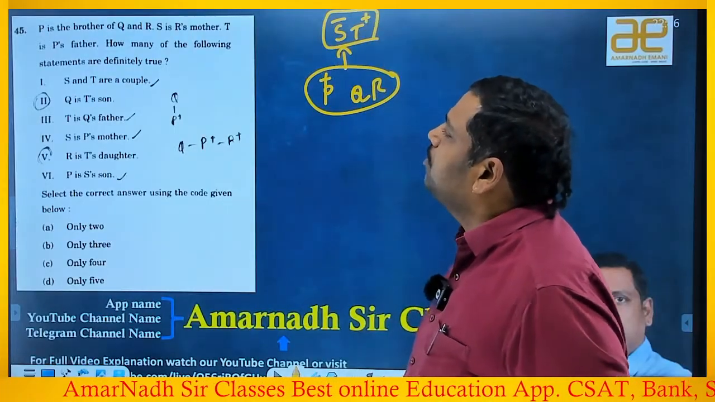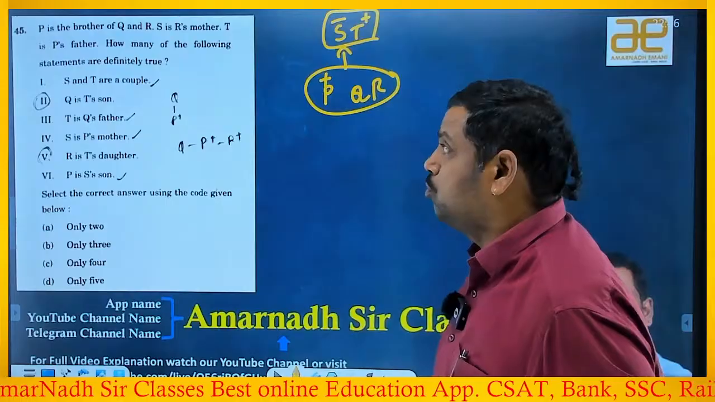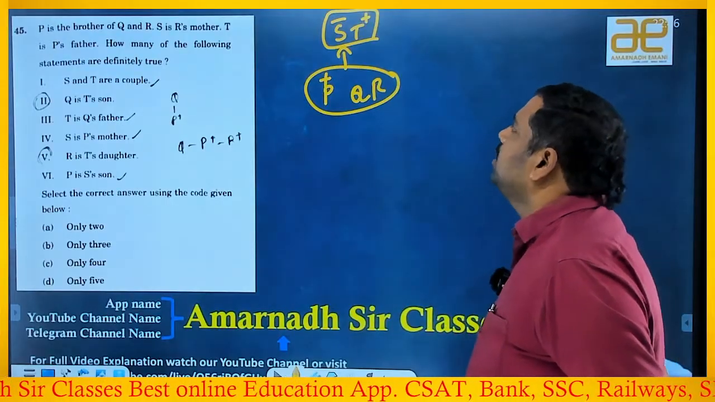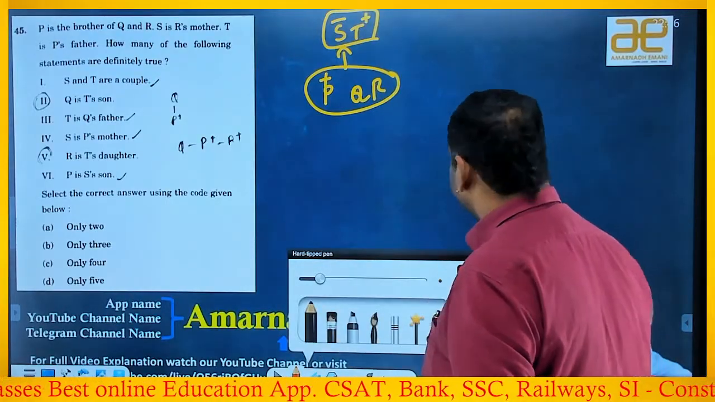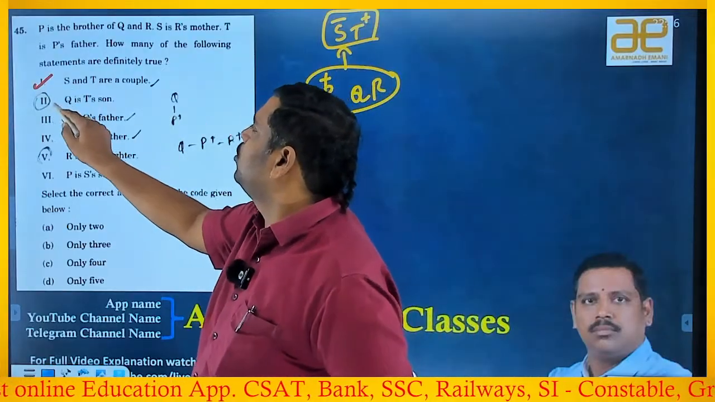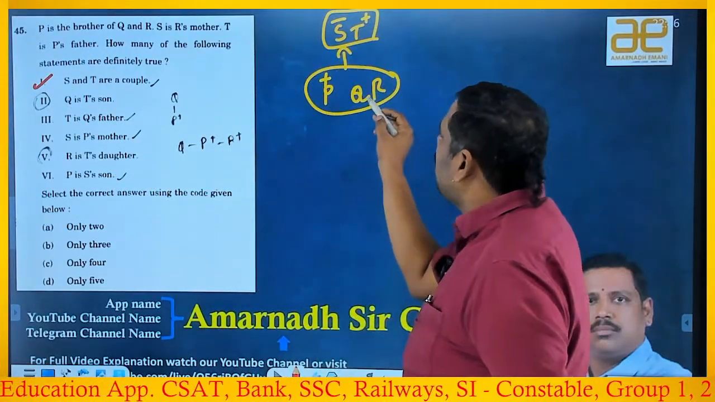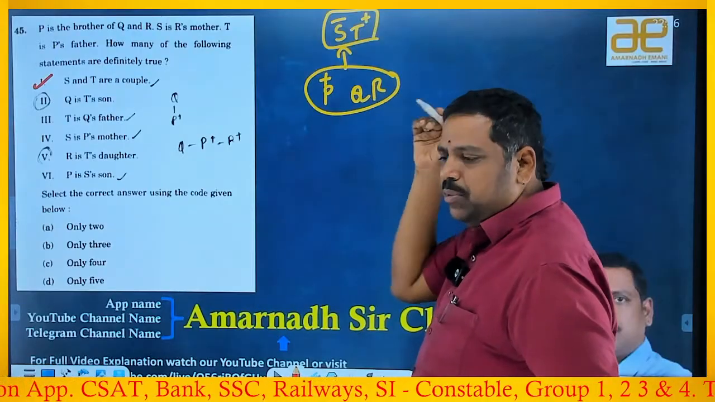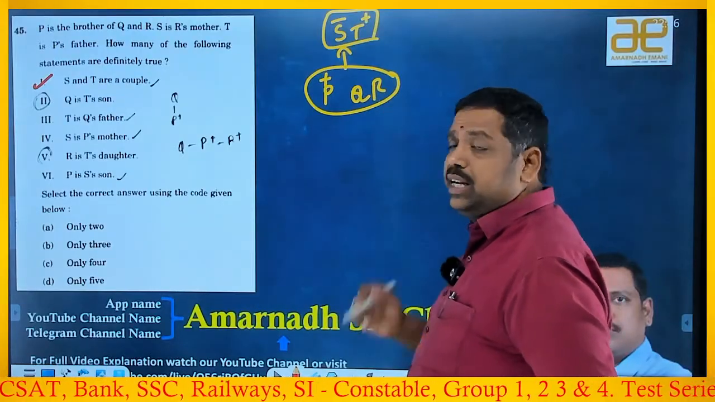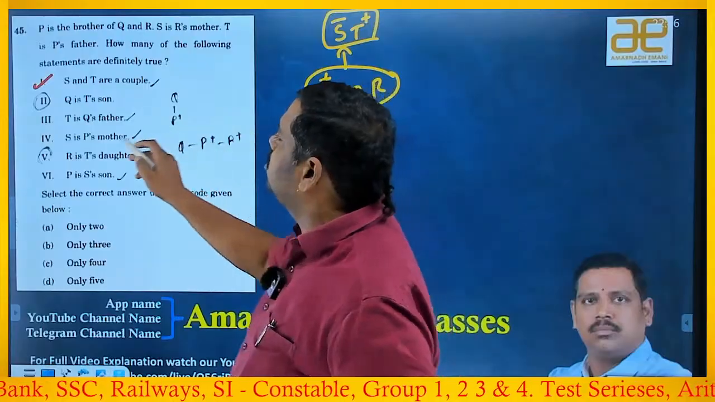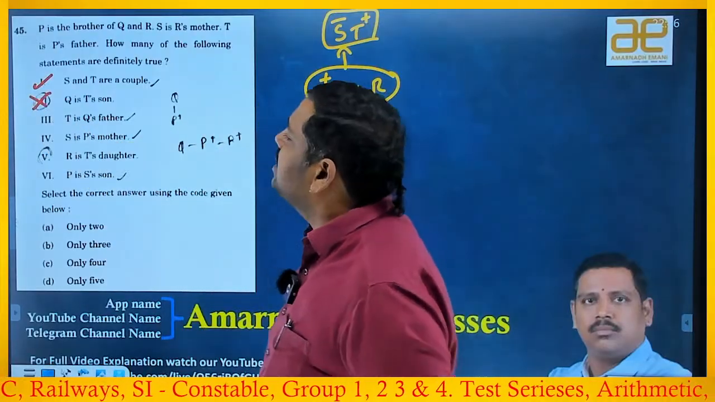Okay. How many of the following statements are definitely true? S and T are couple. Yes, definitely it is true. So first one is true. Q is T's son. How can I say that Q is son? He can be a female, right? Then she, right? So this is a possibility or not a possibility? Leave it. T is Q's father.